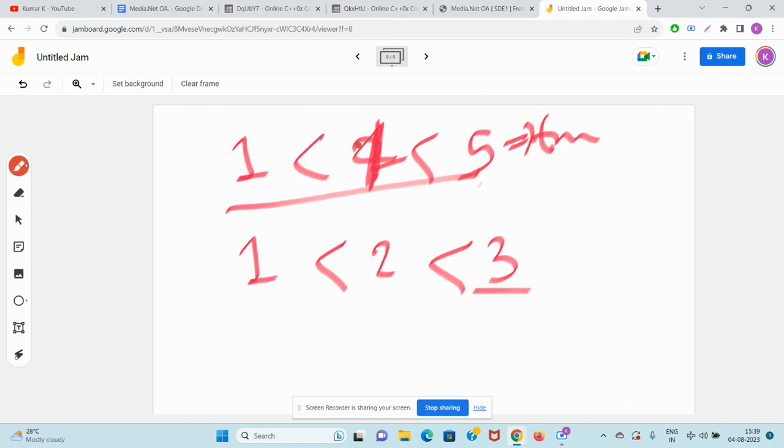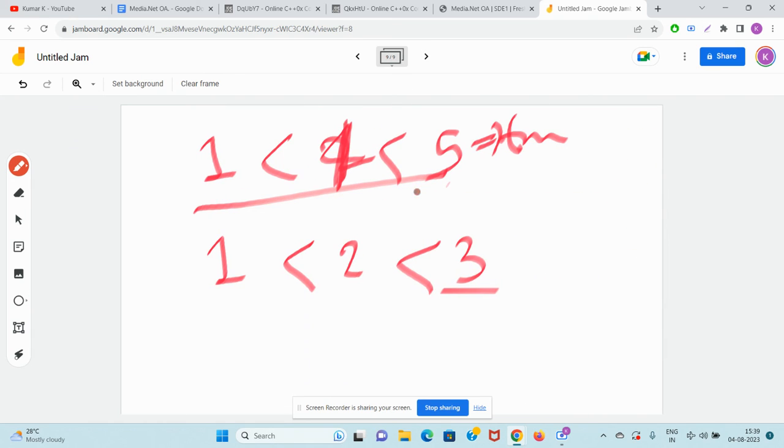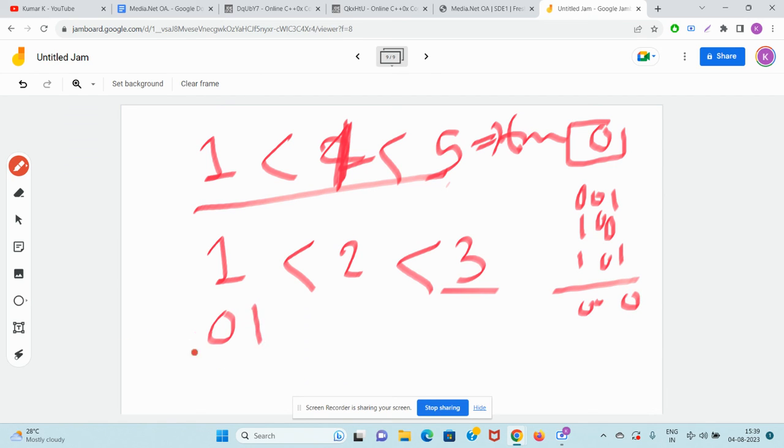For example, now why is XOR of 1, XOR 4, XOR 5 equal to 0? You can check this at home, okay, otherwise I'll tell you. 0 0 1 looks like this, 1 looks like this, 4 looks like this. And 5 looks like this. If you do the XOR, it will come as 0 0. Similarly, 1 looks like this, only consider the first two bits. 2 looks like this, 3 looks like this. If you do the XOR, it will come as 0 0. So their XOR is also 0, and these all satisfy the conditions.